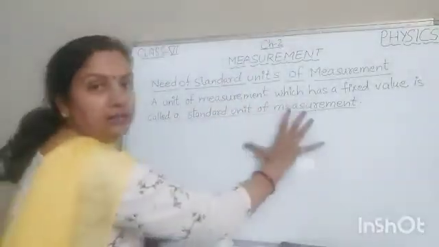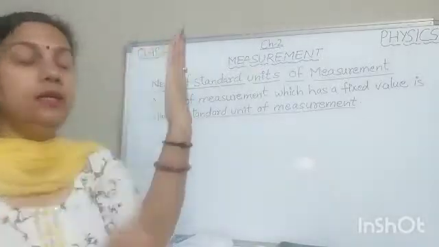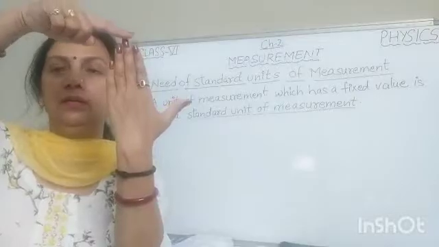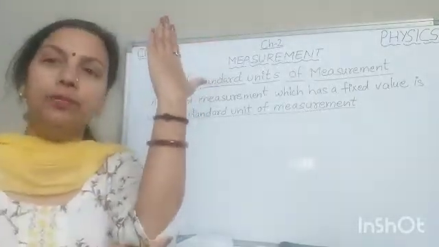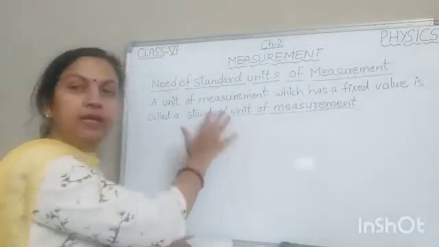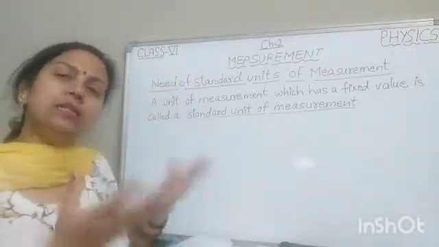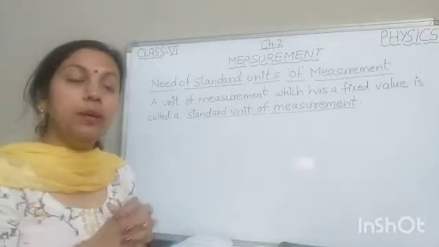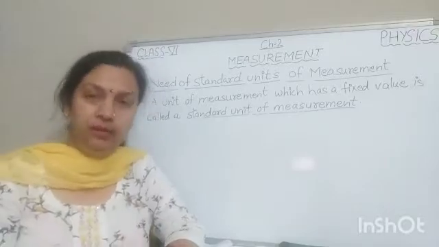Cubit is the distance from the elbow to the tip of the middle finger. So people used hand span, cubit, yard, and other such things to measure different parameters. But these all were unreliable.